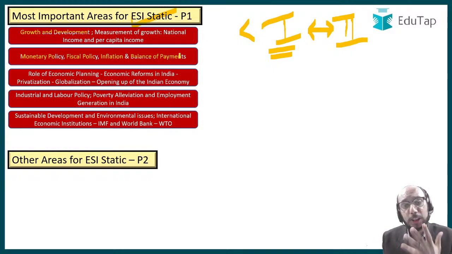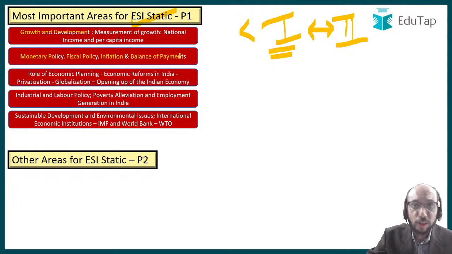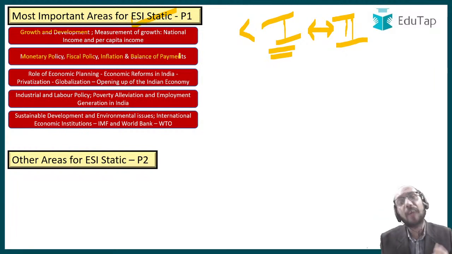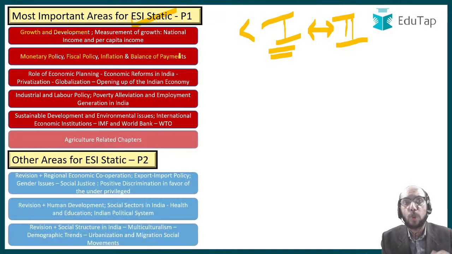These 5 foundational chapters are the most important chapters, right? If you can understand these 5 chapters, your base for understanding what is happening in the Indian economy will be developed. And once you have understood these 5 chapters, you will never forget it in your lifetime. You will probably teach your children these 5 chapters, and you will always be able to understand what is happening in the Indian economy. And we have taught you these 5 chapters in the most beautiful manner possible. These 5 chapters are very important. Once these 5 chapters are done, you should do the remaining economics related chapters going ahead, right?